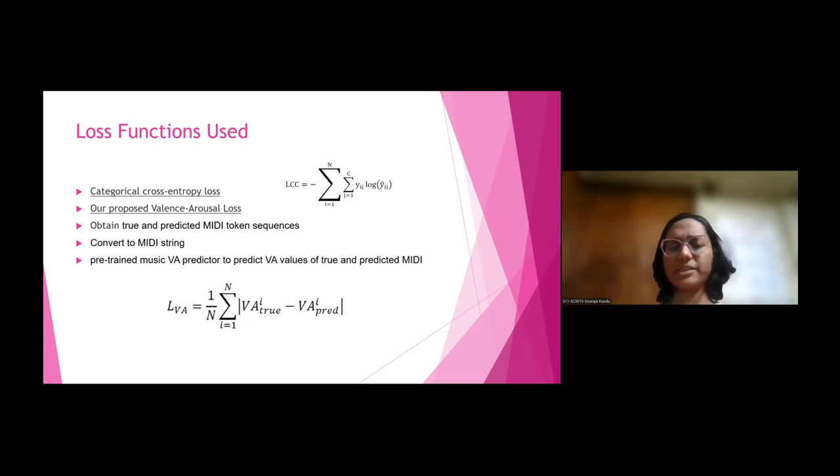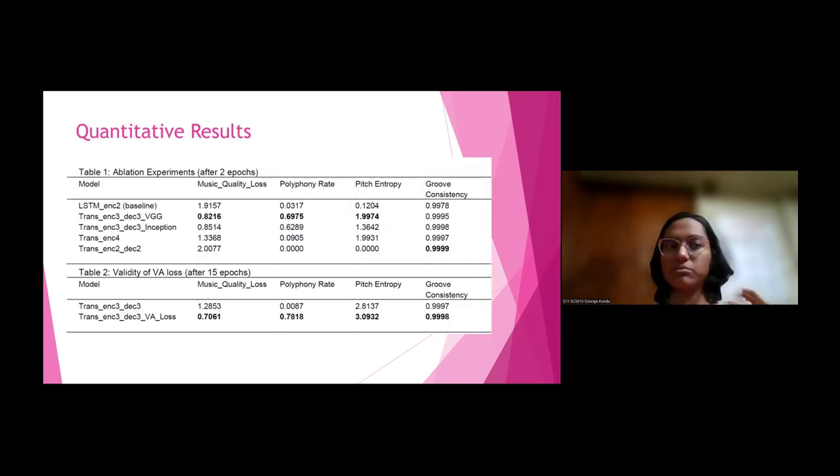So we trained our model using these two loss functions, and these are the quantitative results. We have tried different models to verify our performance. To compare our model with the baseline, our baseline was an LSTM encoder 2 model.